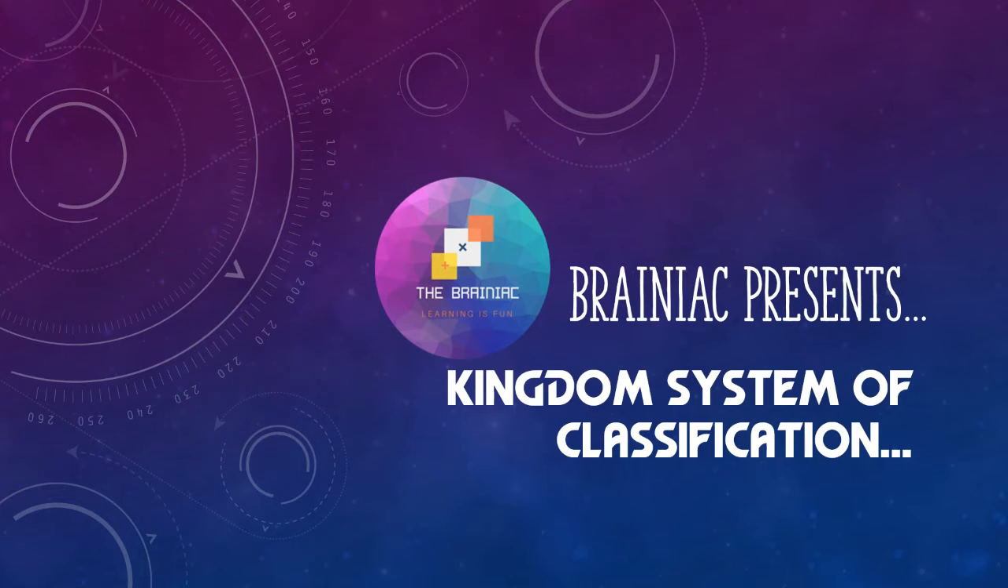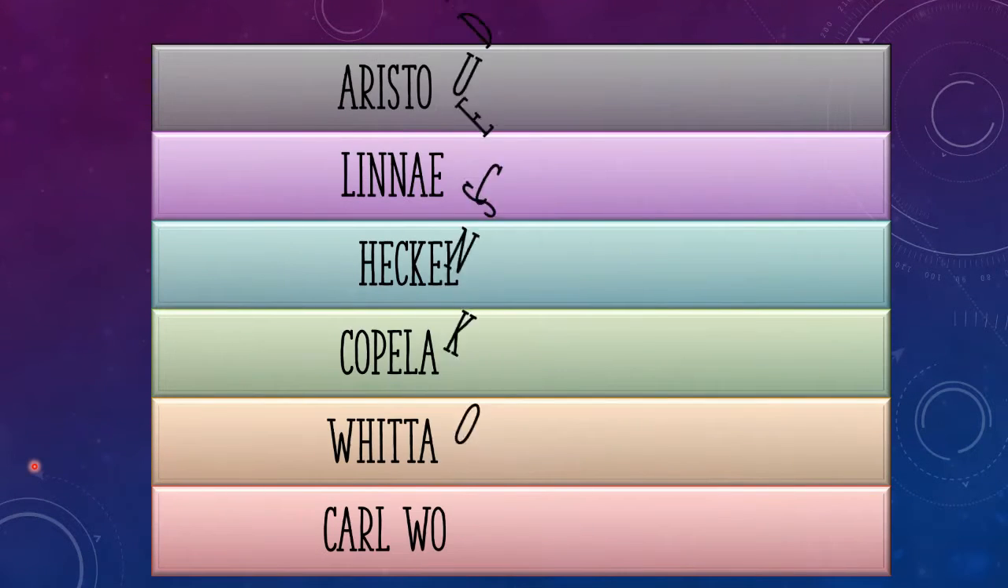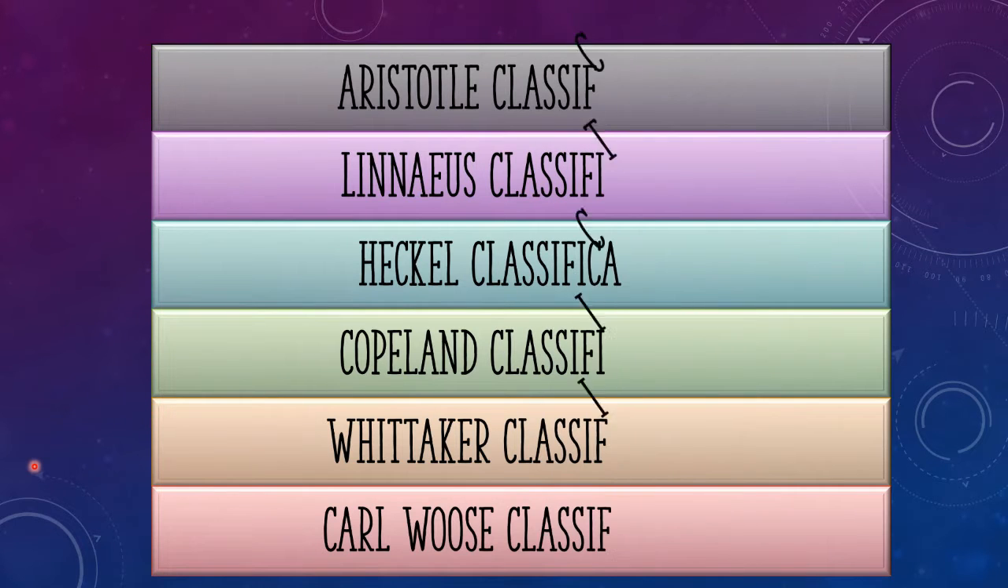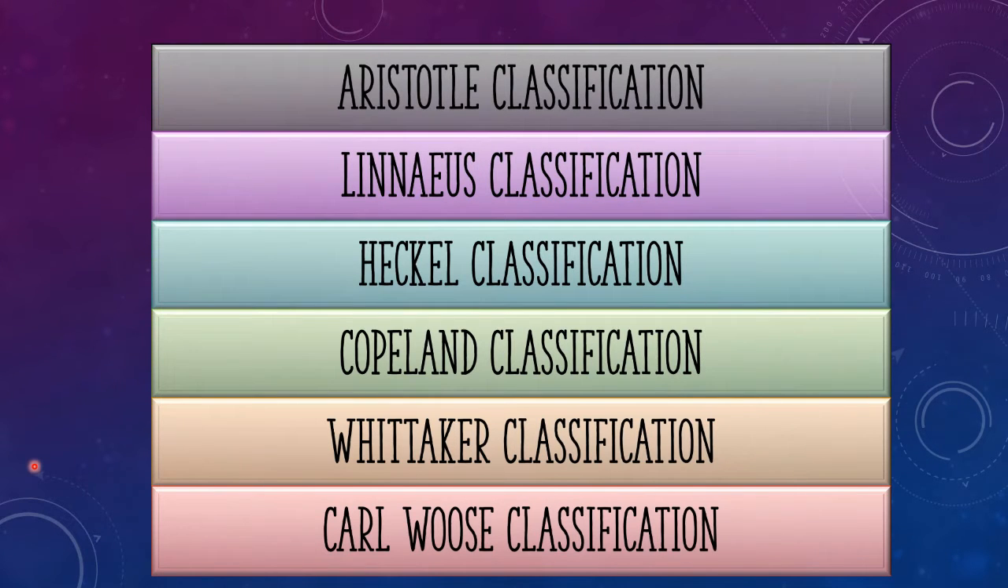As we know, many scientists worked in the biological fields and put forward many forms of classification. Those famous classification theories are as follows. The first one would be the Aristotle classification, and the second one is the Linnaeus classification, also known as the two-kingdom classification. The third one is known as the Haeckel classification, also known as the three-kingdom classification. The fourth one is the Copeland classification, also known as the four-kingdom classification.